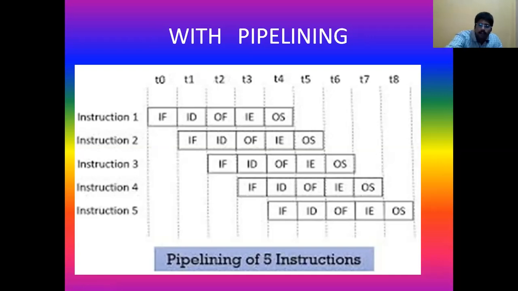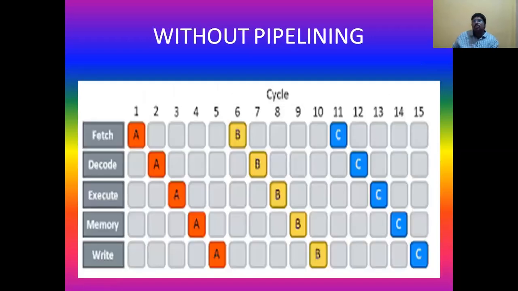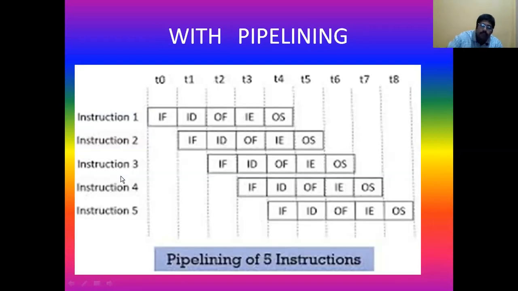Whereas without pipelining, completing 3 instructions takes 15 clock cycles. Here also we have 5 stages. But with pipelining, 3 instructions are completed in only 6 clock cycles.